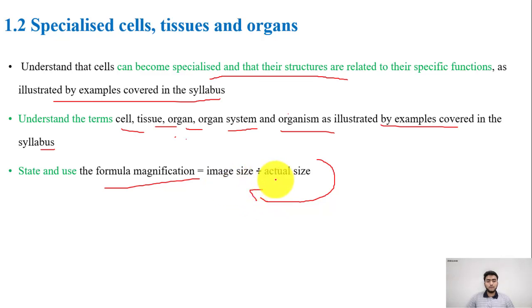Image size over actual size is the formula for magnification, and we'll talk a little bit about that as well. These questions often come in your practical exam as well. So we would be going through these three points and discussing those today.